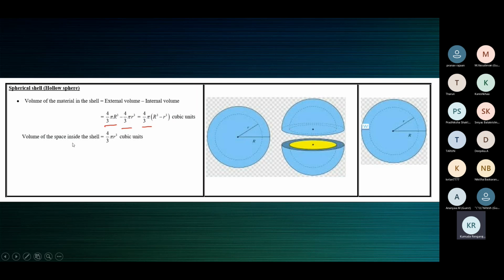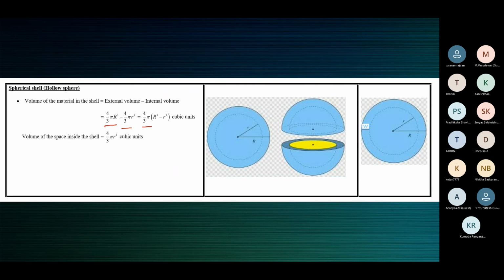This is the volume of the space inside. What will be the volume of the space inside the shell? That's a sphere again. So volume will be 4 by 3 pi small r cube, because inside shell, right? So 4 by 3 pi small r cubed. Volume of the space inside the shell. Inside the shell, that empty space is spherical. So its volume will be 4 by 3 pi, and because inside it is, it will be small r cubed.